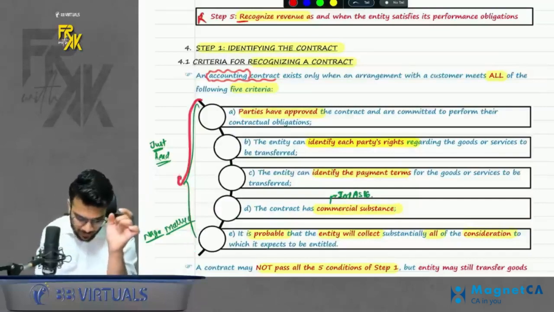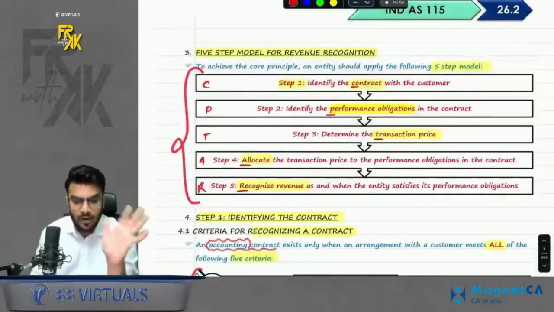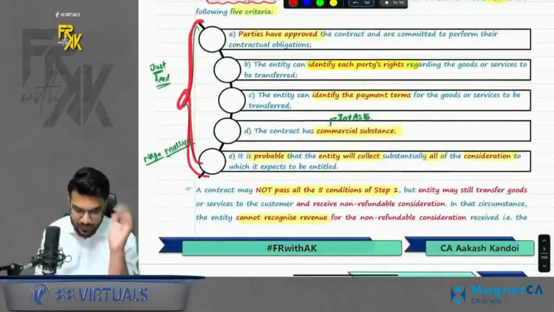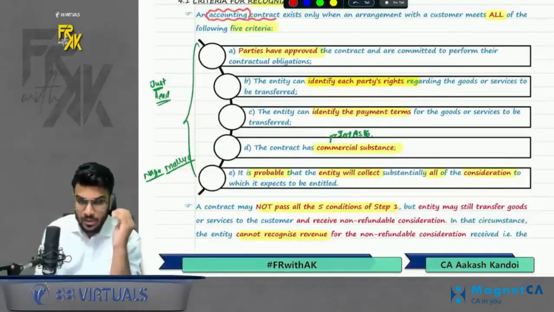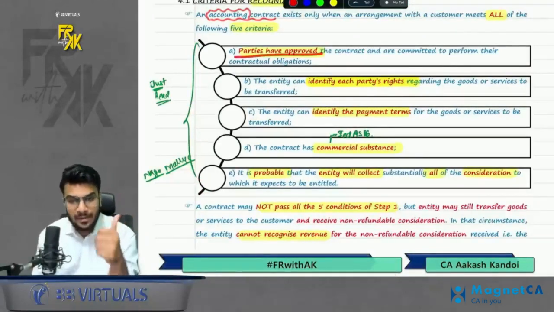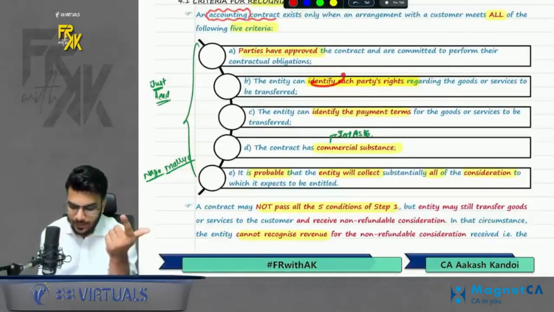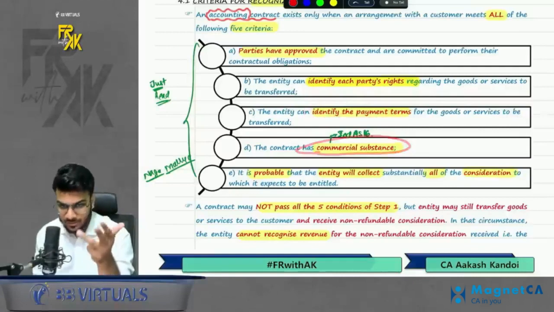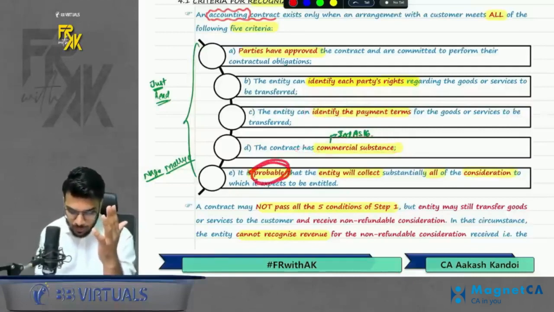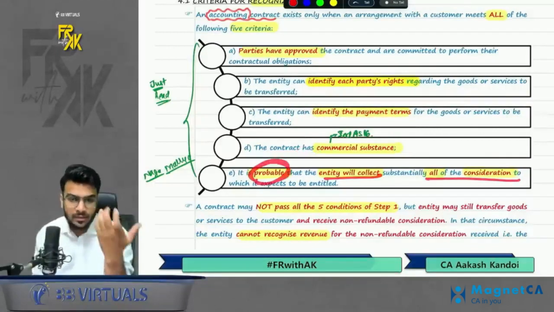See, these 5 criteria are different and the 5 conditions given above are different. So when you meet these 5 criteria, you will start booking the revenue. It will become an accounting contract basically. Okay, so what are the 5 conditions? First, parties must have approved the contract. Second, identify each party's rights and obligations. Third, identify the payment terms. Fourth, it must have commercial substance. And fifth, there should be probability that you will be able to collect all of the consideration.